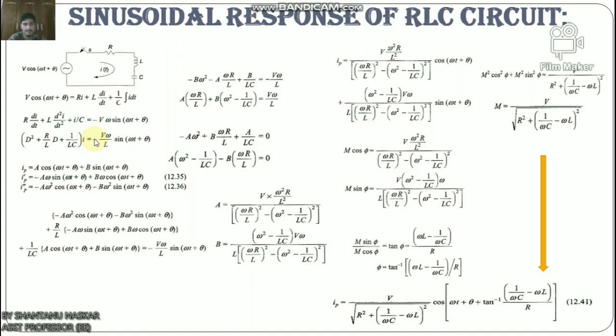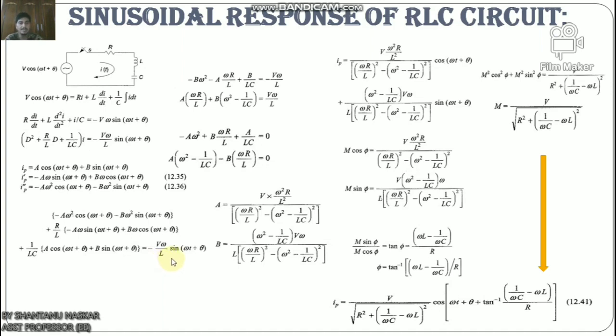The particular solution can be obtained by the method of undetermined coefficients, by assuming Ip equals A cos(ωt + θ) plus B sin(ωt + θ). Now I'p equals minus Aω sin(ωt + θ) plus Bω cos(ωt + θ), and I''p equals minus Aω² cos(ωt + θ) minus Bω² sin(ωt + θ). Substituting I'p and I''p in this equation, we get minus Aω² cos(ωt + θ) minus Bω² sin(ωt + θ) plus R/L times (minus Aω sin(ωt + θ) plus Bω cos(ωt + θ)) plus 1/LC times (A cos(ωt + θ) plus B sin(ωt + θ)) equals minus (Vω/L) sin(ωt + θ).